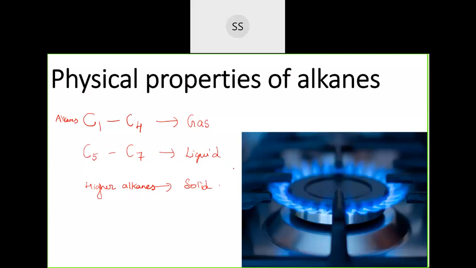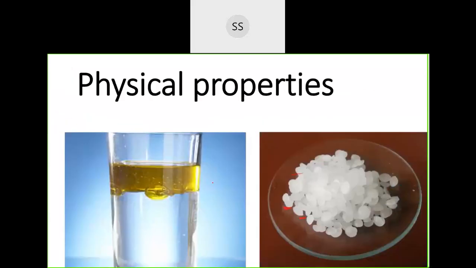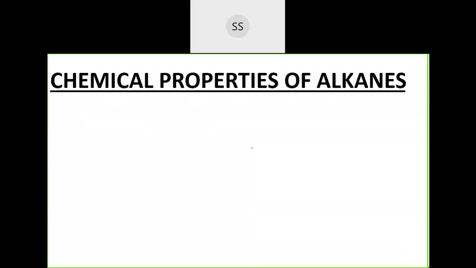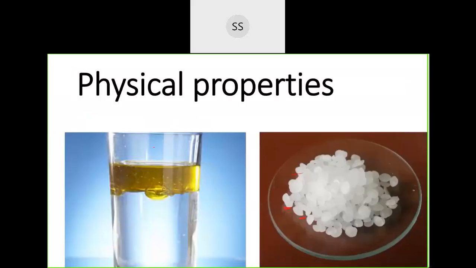Moving on, I told you they are liquid and then solid. One more thing to tell you about these alkanes: alkanes are nothing but made up of carbon and hydrogen. You know the bonding which exists between them, correct? The bond present in the alkanes is a covalent bond, because they are formed by sharing of electrons. Carbon and hydrogen share the electrons and form a covalent bond.